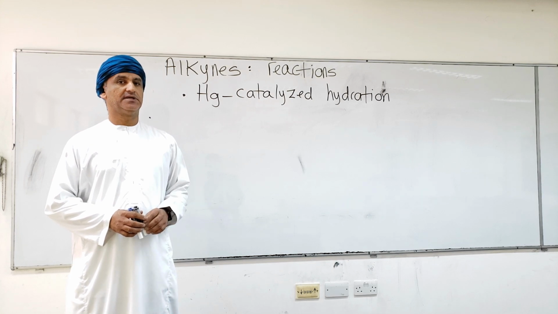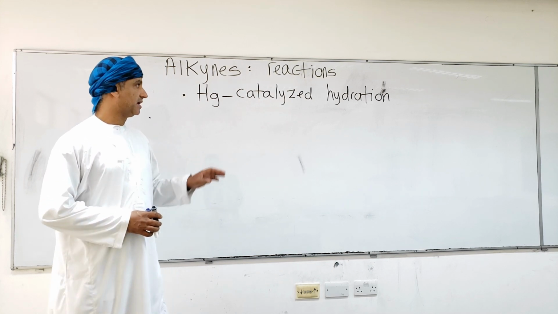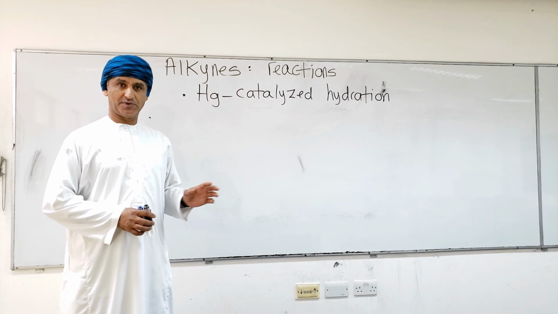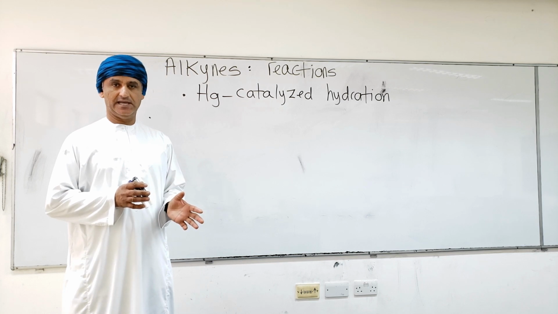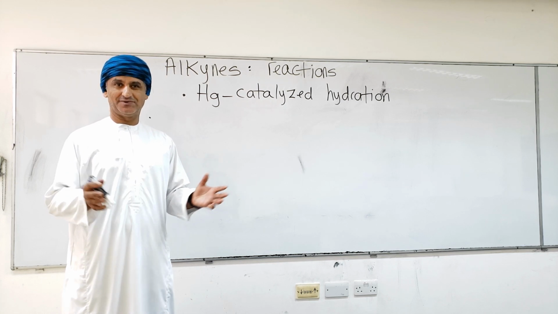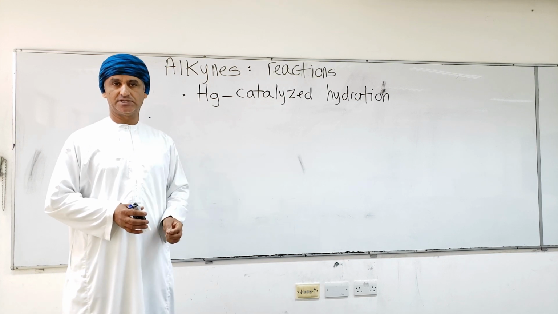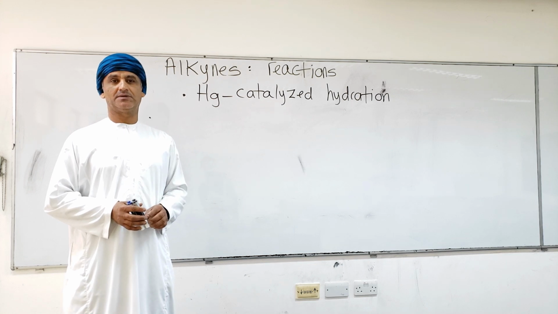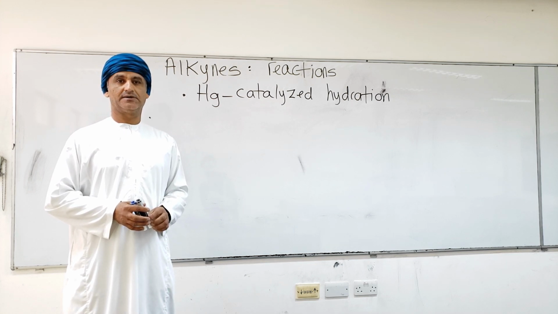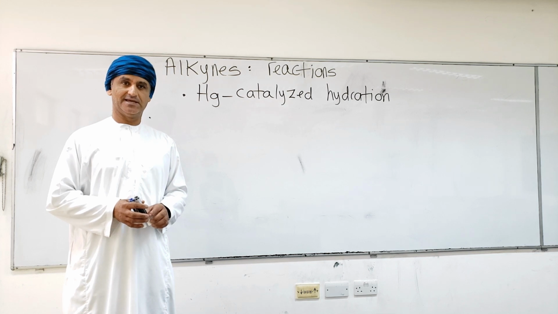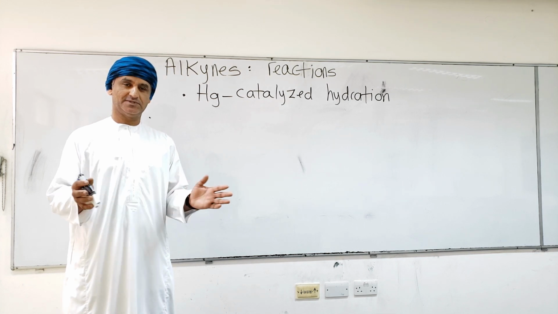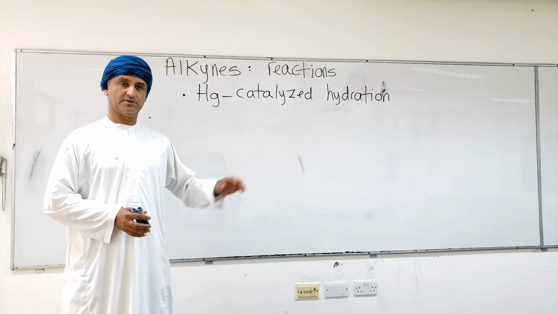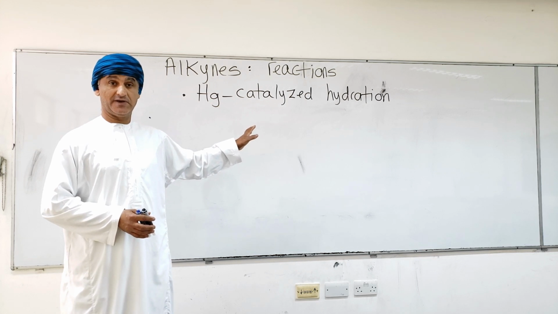In this session of the chemistry of alkynes, we will learn about another type of their reactions, and this type is hydration. Hydration of alkynes can be of two types in general: mercury-catalyzed hydration and also hydroboration oxidation, as we saw when we talked about the reactions of alkenes. Hydration reactions of alkenes are of two types: oxymercuration, if you recall, and also hydroboration oxidation. The reactions here are not very different, actually.